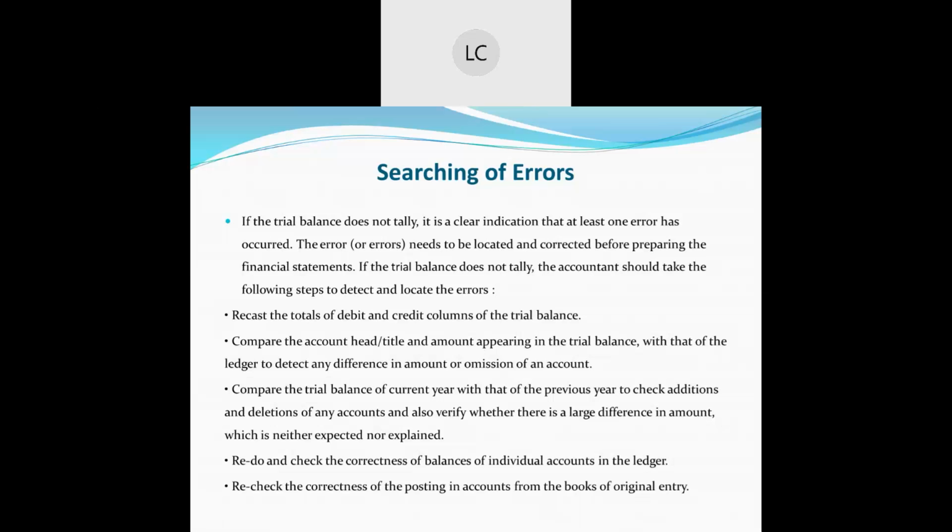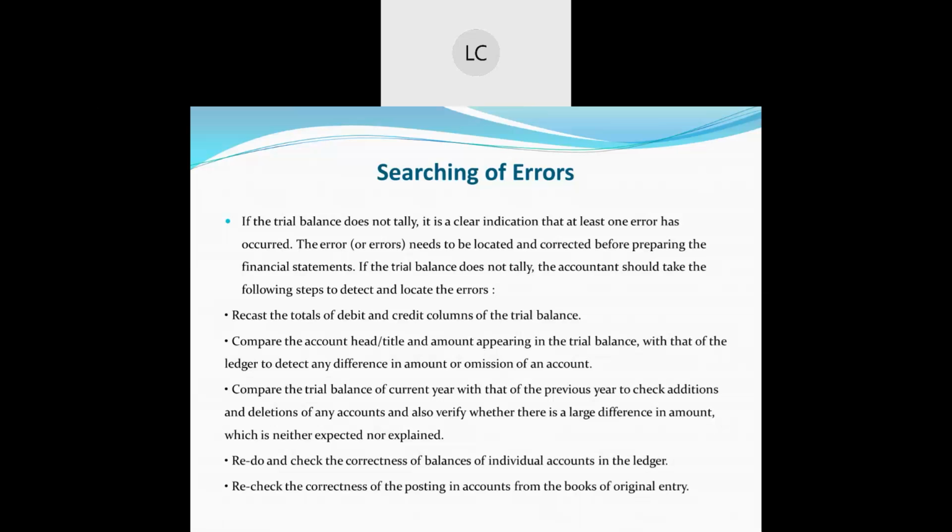Then the next one is to compare the account heads or titles and amounts appearing in the trial balance with those of the ledger to detect any difference in the amount or omission of an account. See, maximally till now what we have discussed, error of omission, there are two things. Error of omission is complete omission and one more, partial omission.